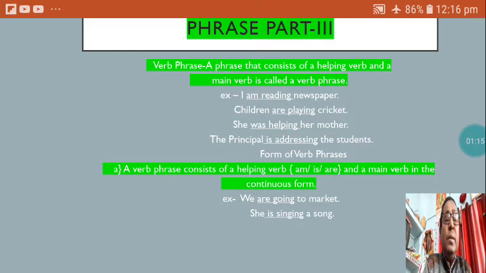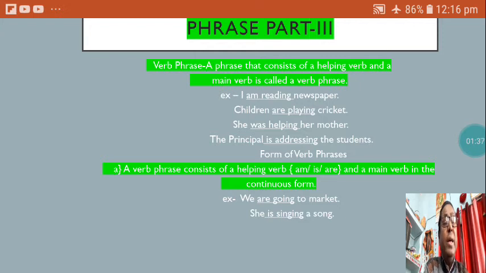Here, am reading: am is the helping verb and reading is the main verb. So this is a phrase called a verb phrase, which has a helping verb and a main verb, and this completes the sentence, I am reading newspaper.